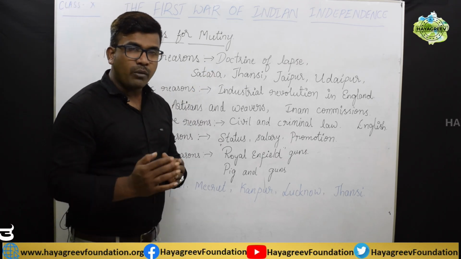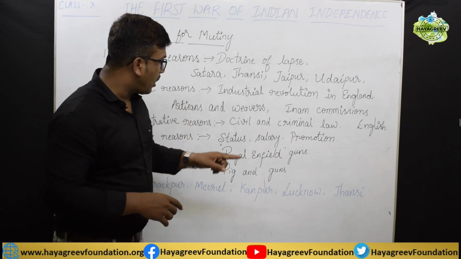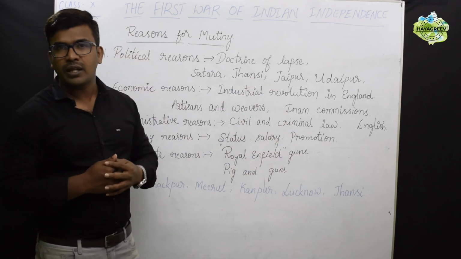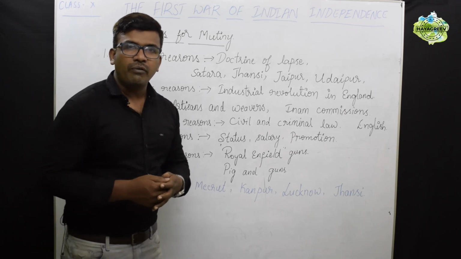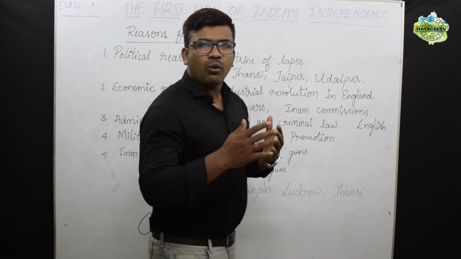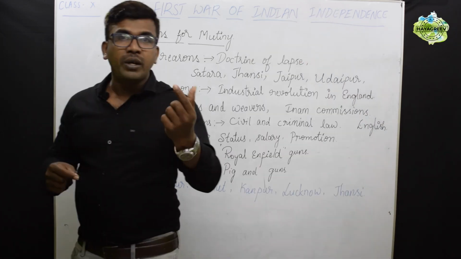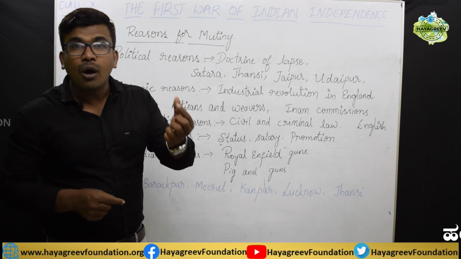And at the same time, to upgrade the weapons, the British government introduced the Royal Enfield guns, or rifles. After introducing these guns, all of a sudden a rumor spread that its cartridges were smeared with the fat of cow and pig.